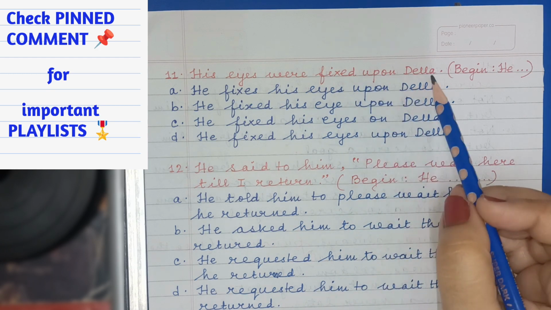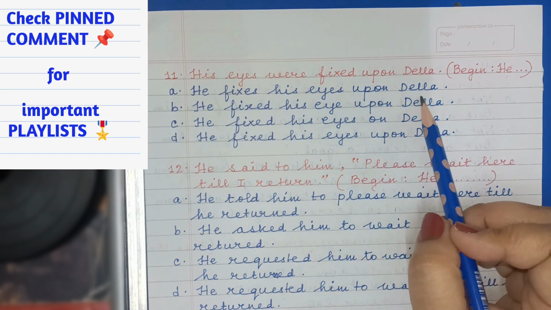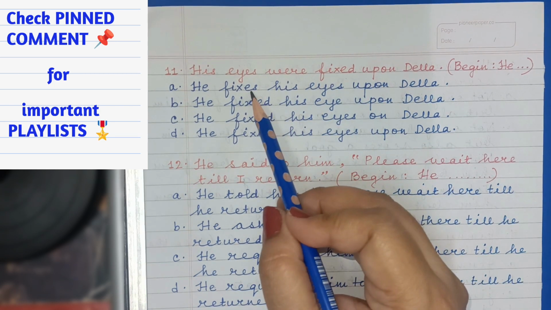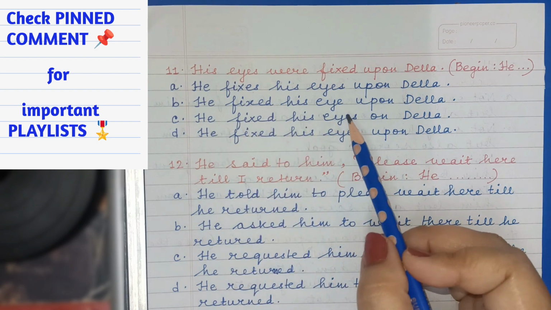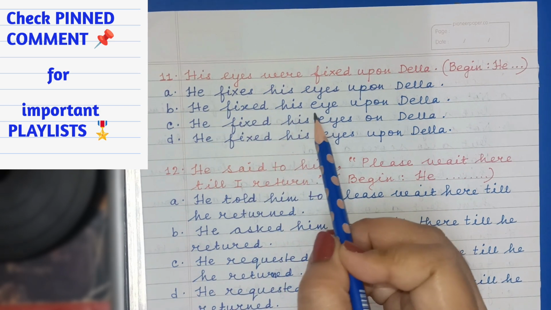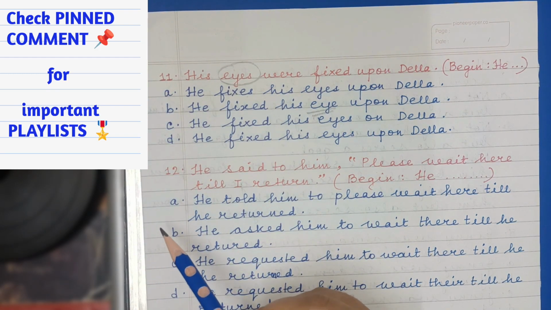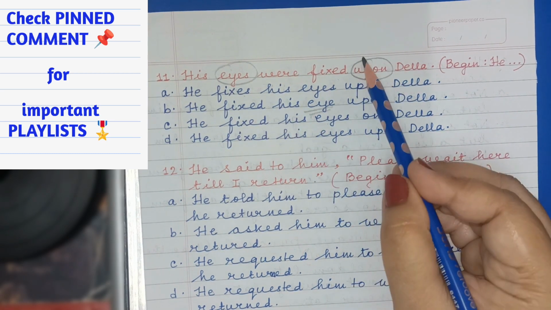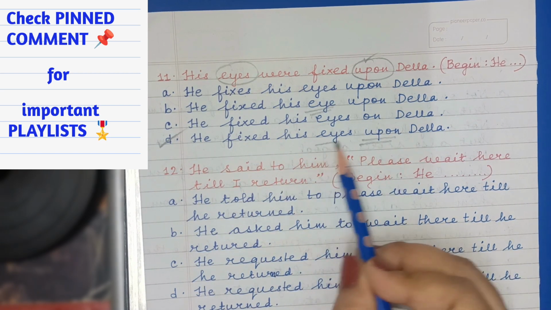His eyes were fixed upon Della. Begin he. Active passive. Once again, he fixes his eyes upon Della. By now you know that if the question is in past tense, you cannot use present tense. Incorrect. He fixed his eyes upon Della. He fixed his eyes. Well, here, let me read this once again. He fixed his eye. Singular? No. In the question, plural eyes. Therefore, again, option B is incorrect. He fixed his eyes on Della, but in the question, we have upon. Therefore, the right answer is he fixed his eyes upon Della.